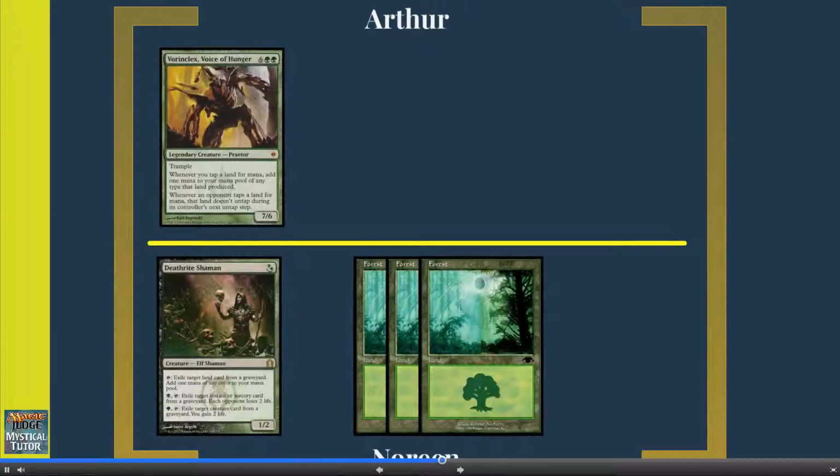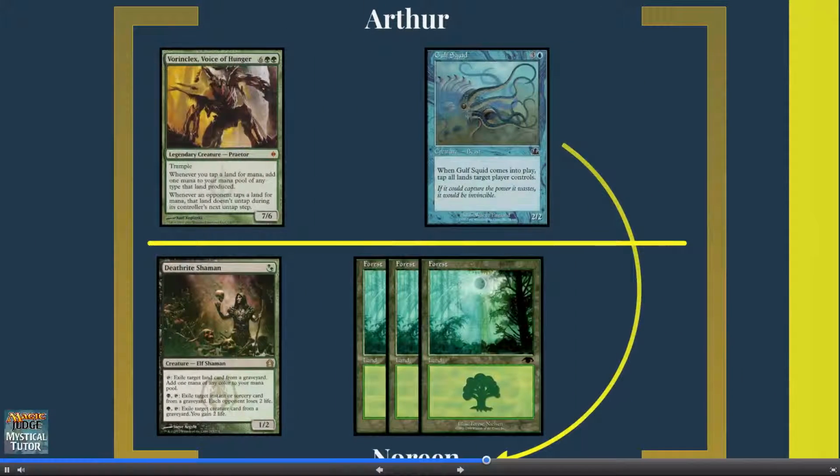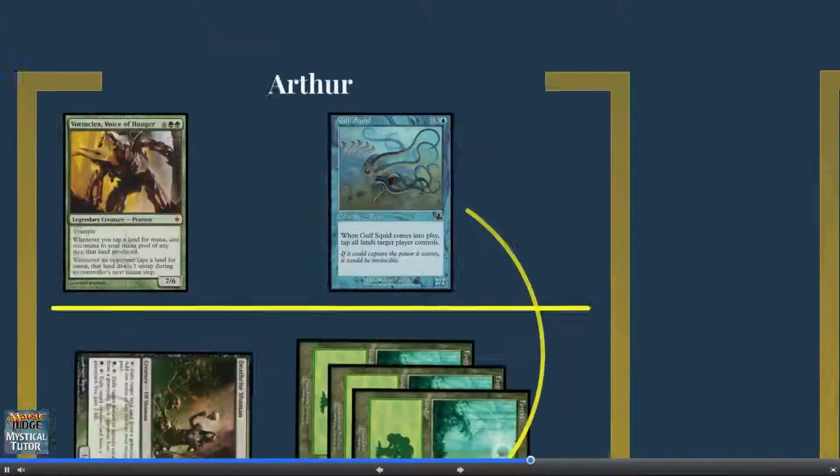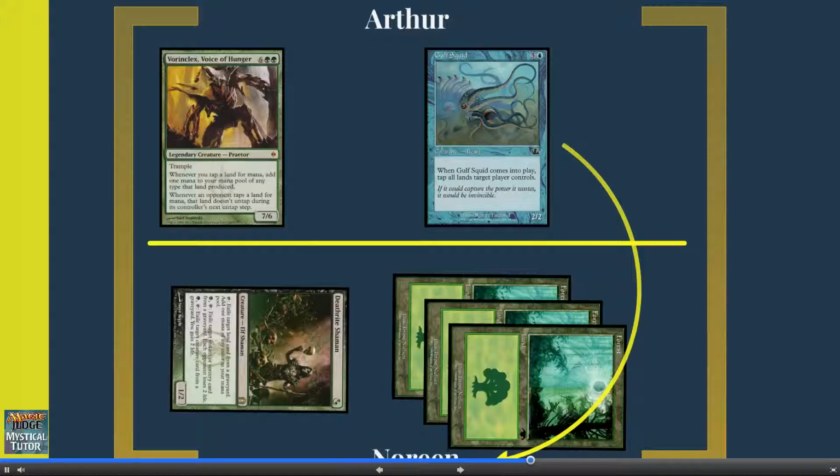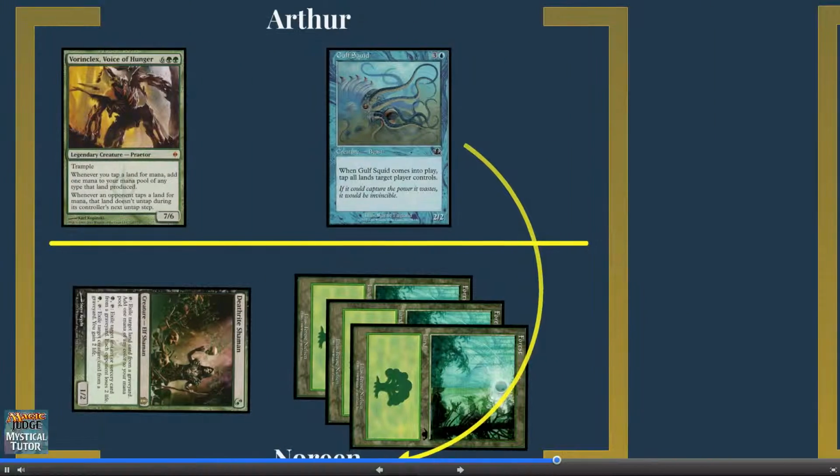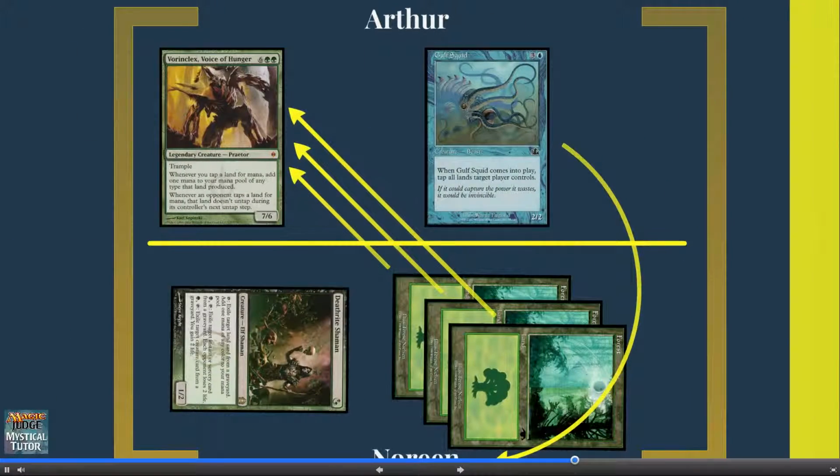How about an example? Arthur controls Vorinclex Voice of Hunger, and Noreen controls Deathrite Shaman. Arthur casts Gulf Squid, which resolves and he puts its trigger on the stack targeting Noreen. In response to the trigger, Noreen taps her 3 lands, triggering Vorinclex's ability 3 times. Noreen still has priority, and she wants to activate Deathrite Shaman's first ability targeting a land in her graveyard. Since Noreen would receive priority to do so, Vorinclex's triggered abilities are put onto the stack, and then she activates Deathrite Shaman's ability in response to those.